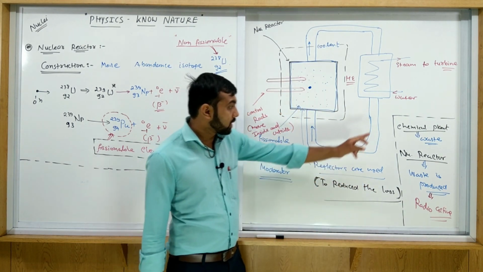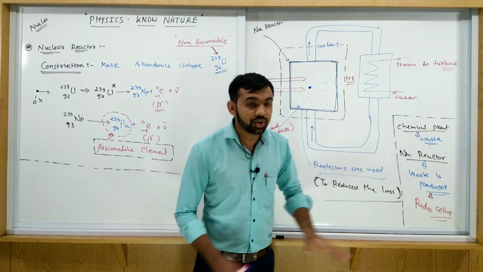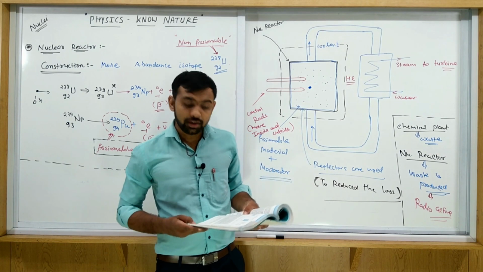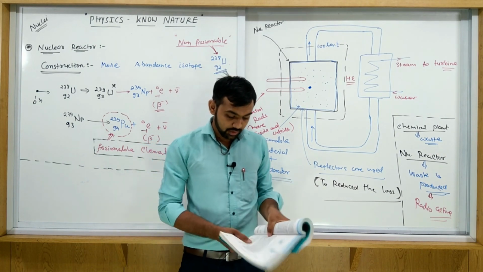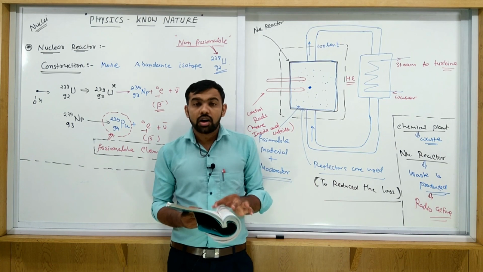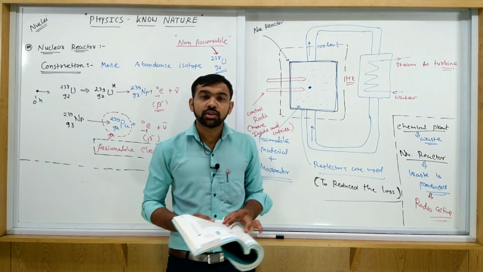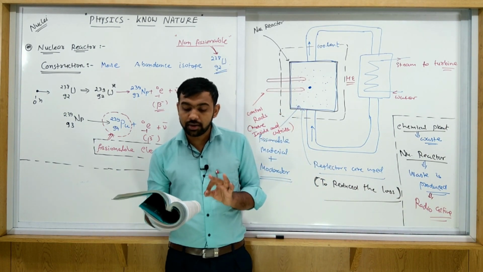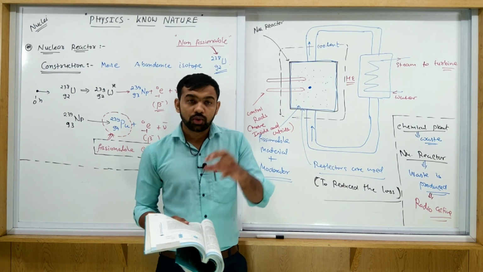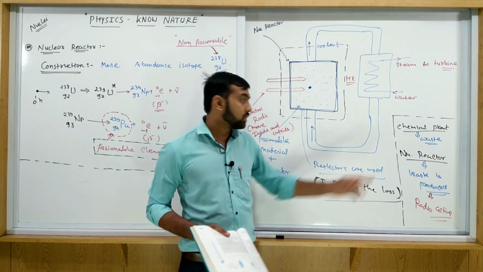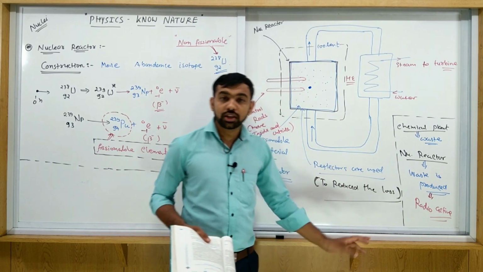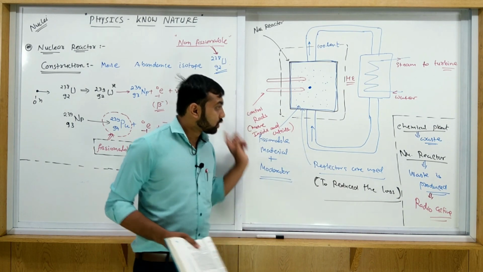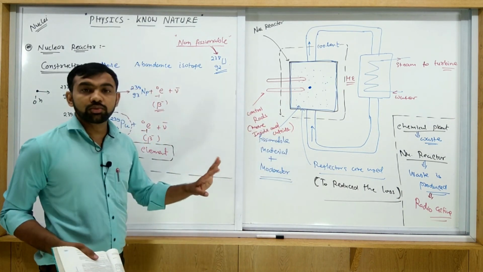All of you must remember this, which is given in our textbook. If you see page number 455, there is one paragraph given. Read this paragraph properly and note down everything about the waste. Make some notes about nuclear waste. This is called nuclear waste. Note down all those things in your books properly.